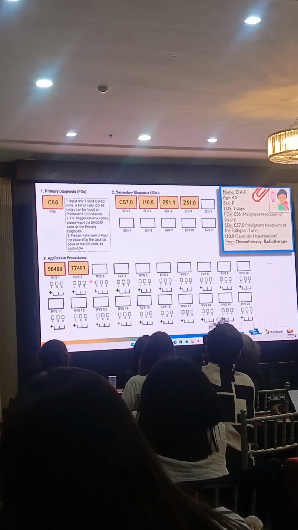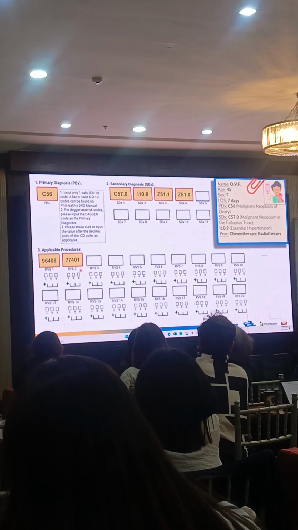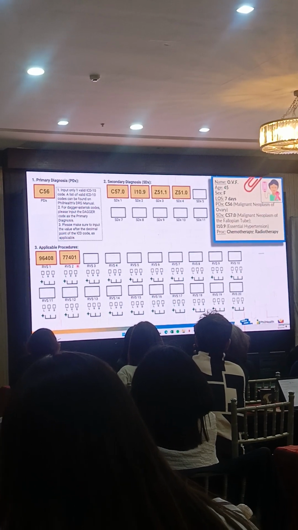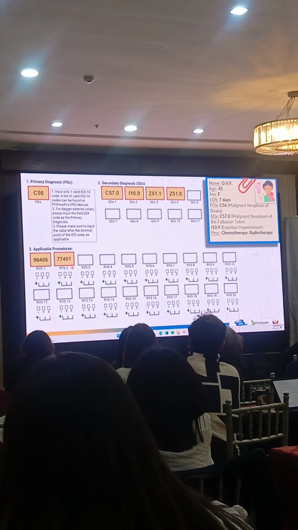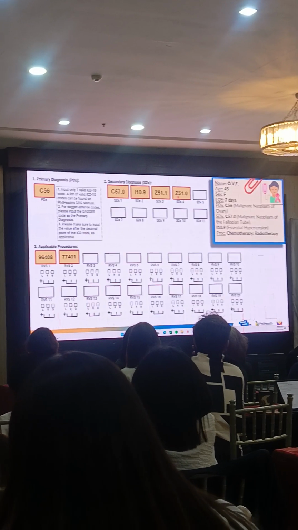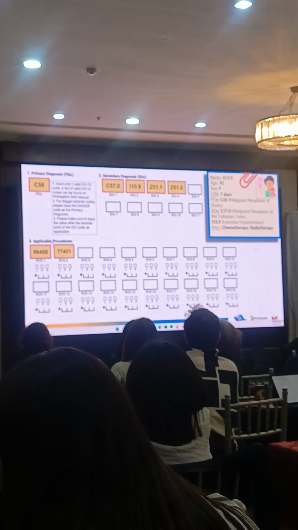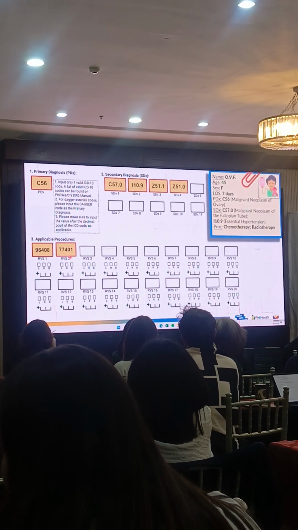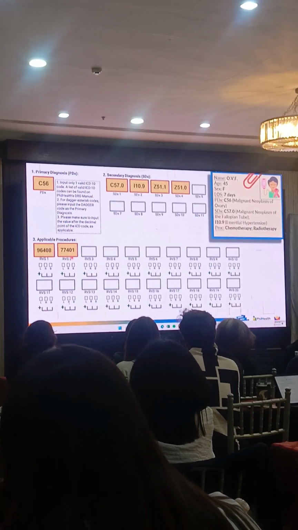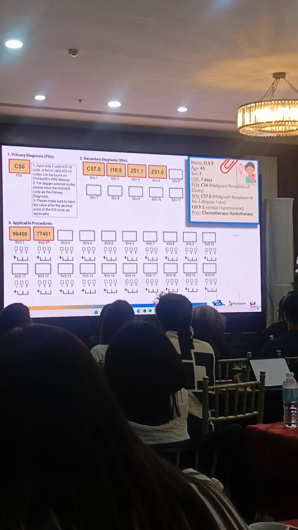So ensuring that the RVS code is encoded here means the procedure was actually done for the patient. The diagnosis is one thing, and the RVS attests to the procedure really being done during the admission. So that is the logic behind it.